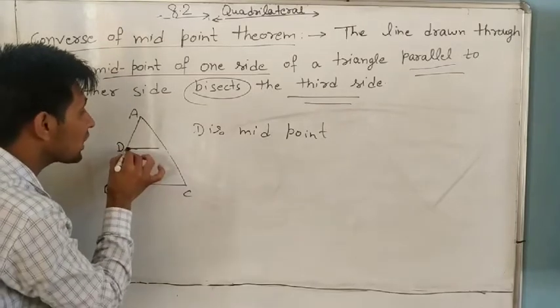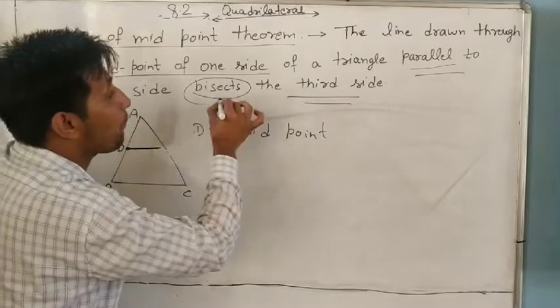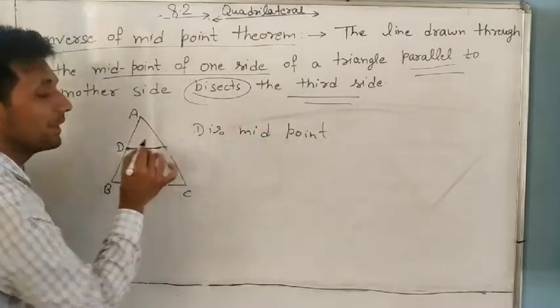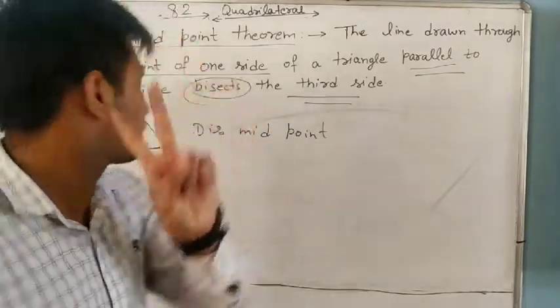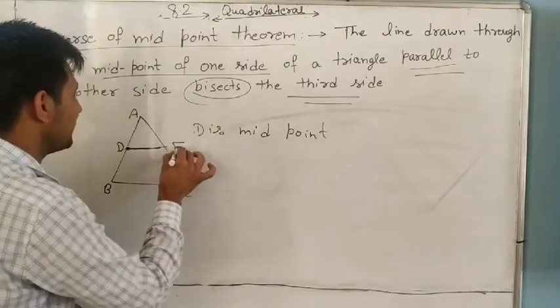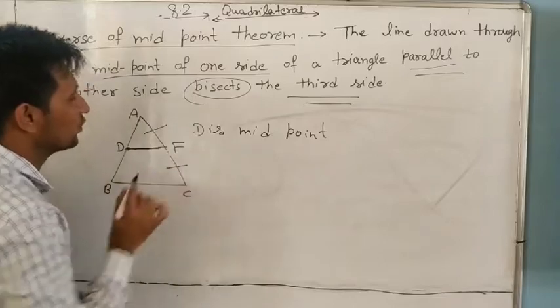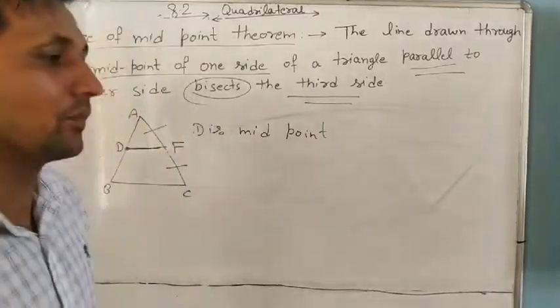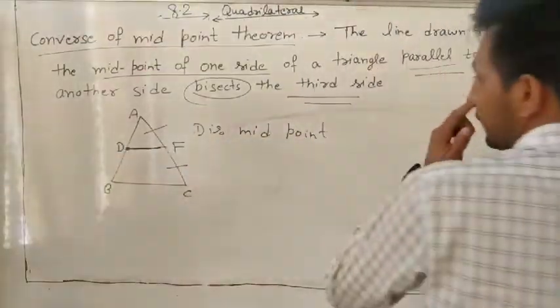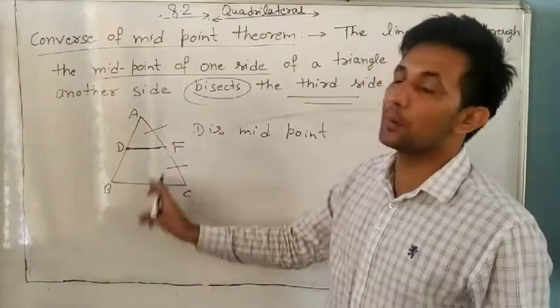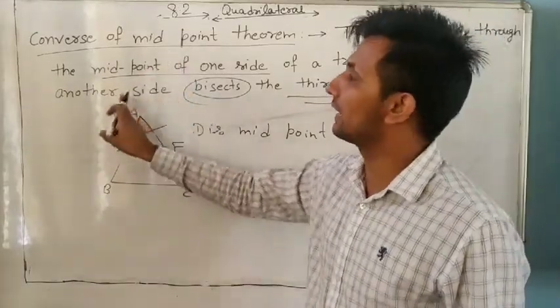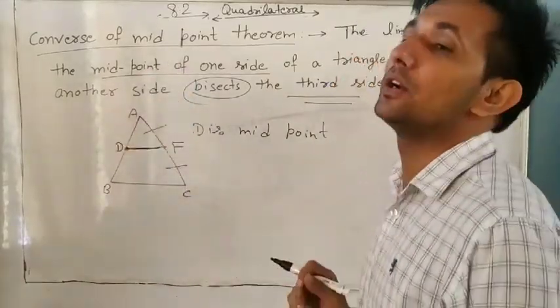Then this line always bisects the third side. Bisect means divide into two equal parts. F divides AC into two equal parts, AF equal to FC. If in any triangle this property is satisfied, we will say that it is the converse of the midpoint theorem.